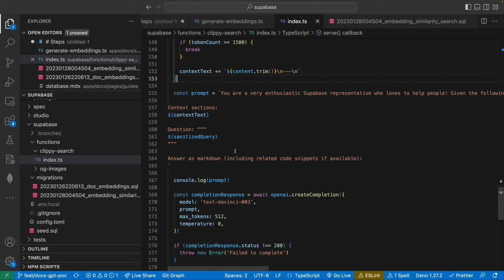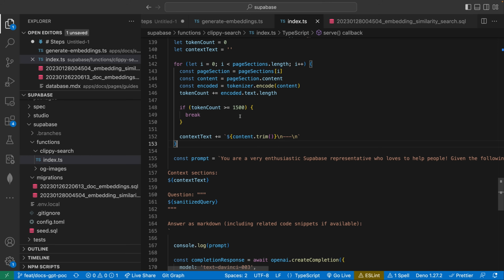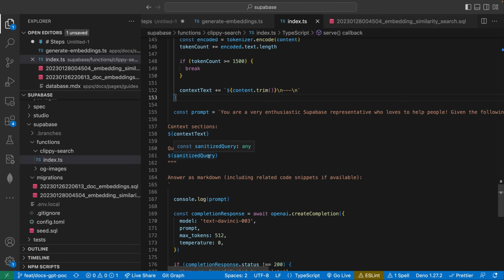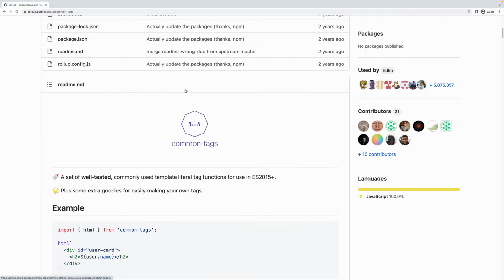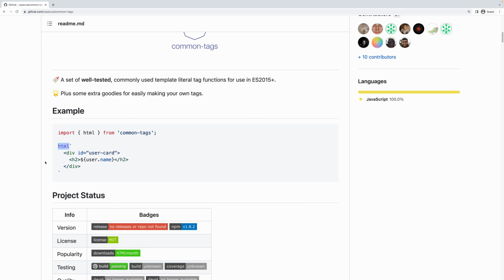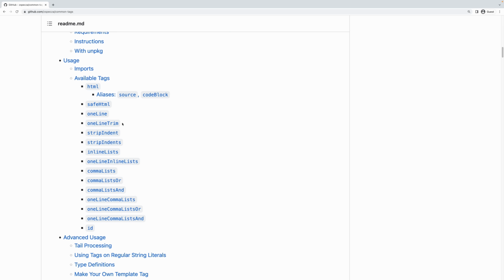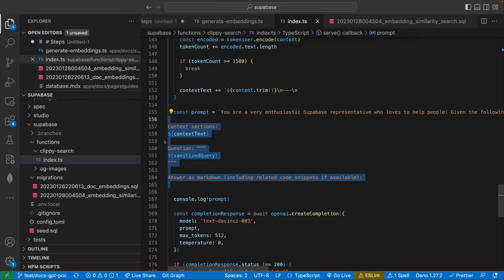Okay, next here we have the prompt itself. So first thing I want to mention is this is literally as simple as it gets. No fancy templating language. Literally, this is just a JavaScript template literal, and we're just passing in our template variables directly here. The indentation looks weird just because we don't want tabs at the beginning. Fun fact, if you wanted, there's a library called Common Tags that gives you some really nice template literal tag functions, and some of those can do things like strip indentation. So if we really wanted to, we could have used that to still indent this nicely and it would strip them. Not going to go down that rabbit hole right now, but just a fun fact.